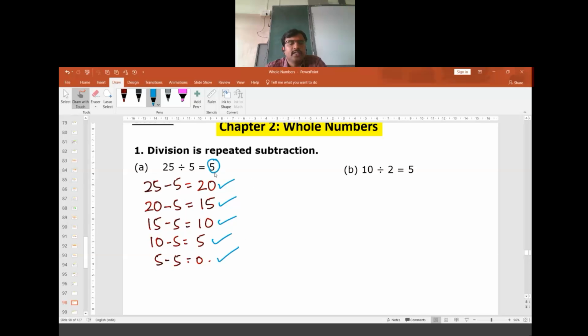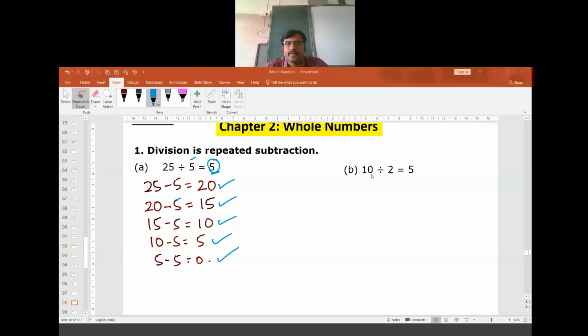This 5 means that 5 times we have subtracted 5 from 25. When 5 is subtracted from 25, we get the difference as 20. From that difference we are subtracting 5. We get 15. Once again, 5 subtracted from 15 is 10. Subtracting 5 from 10 is 5. Subtracting 5 from 5 is 0. The number of steps will give the quotient.